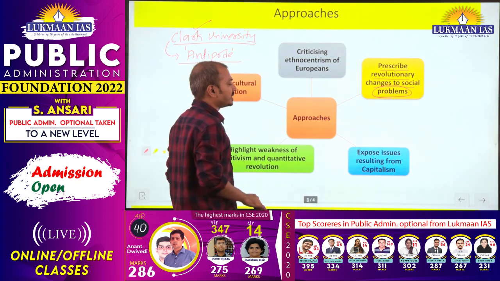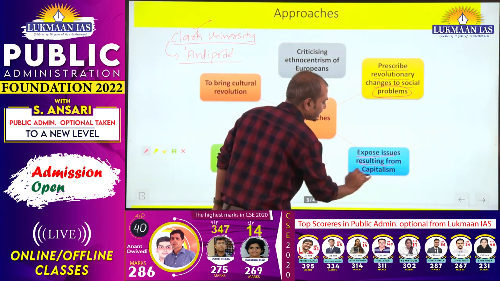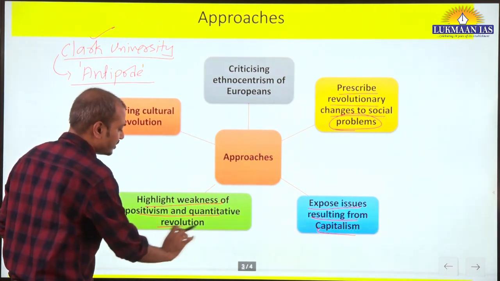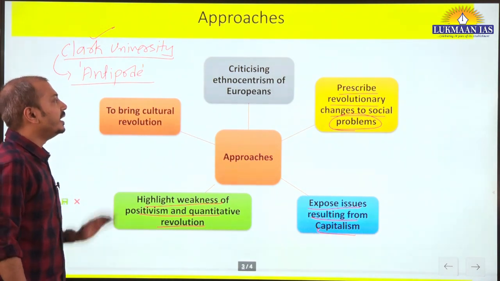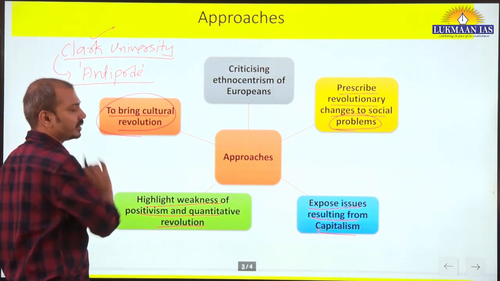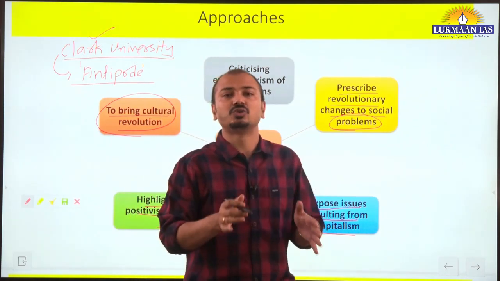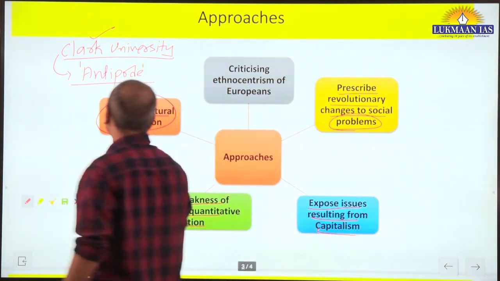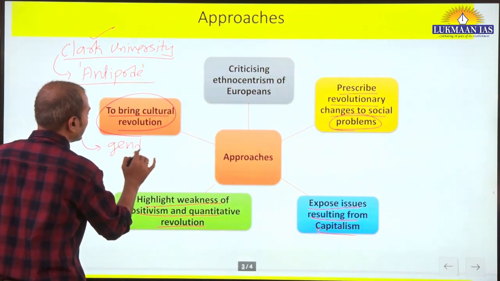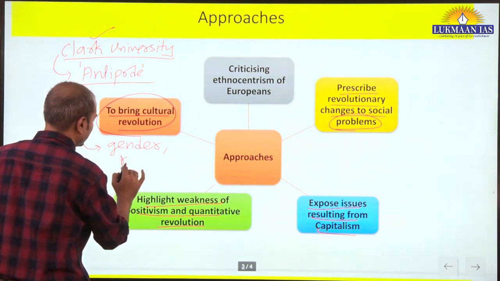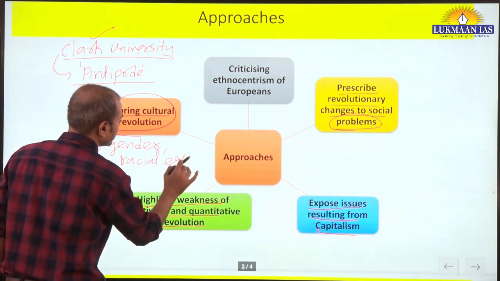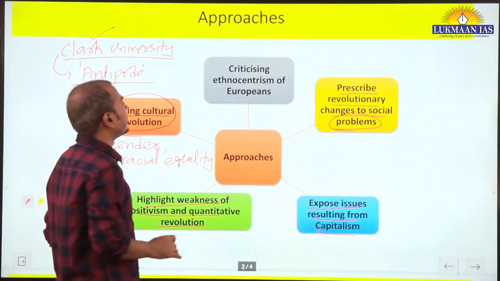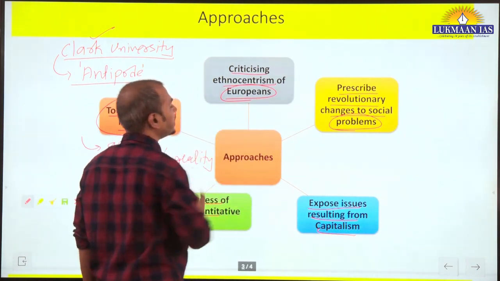Along with that, it exposed the issues resulting from capitalism, which we just talked about. Then it highlighted the weakness of positivism and quantitative revolution. It also tried to bring cultural revolution. Cultural, in a sense, it also criticized the role of women in the capitalist philosophy or society. It tried to bring gender equality, racial equality, and that's why we are talking about cultural revolution here. Then criticizing ethnocentrism of Europeans.